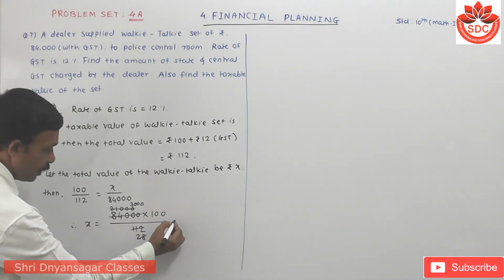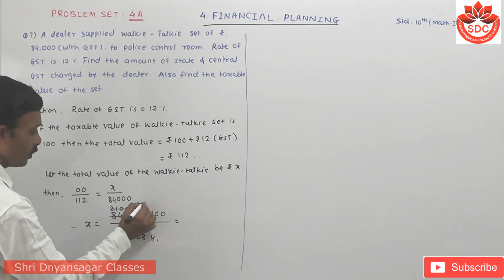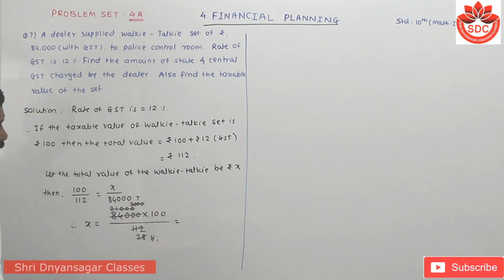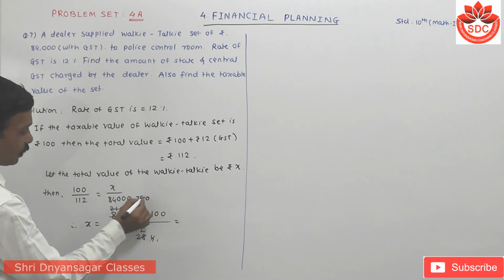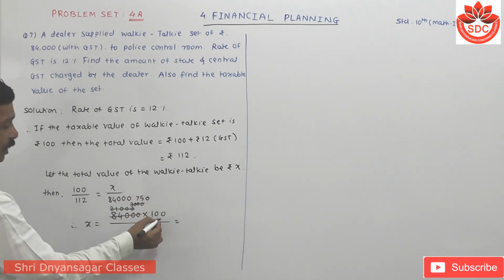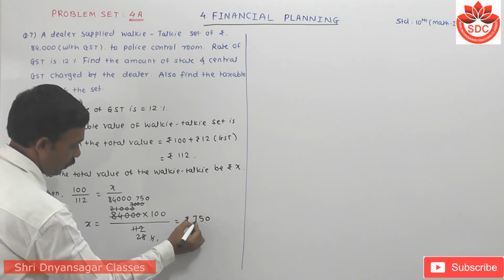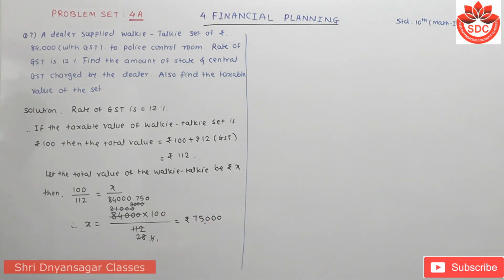Then I have to directly simplify here 4 into this 4, 7s are 28, carries 2, 24, 5s and 4 0. 750 into 100 means rupees 750 and the 0 as it is means that 75,000. This is the total value of the walkie-talkie.